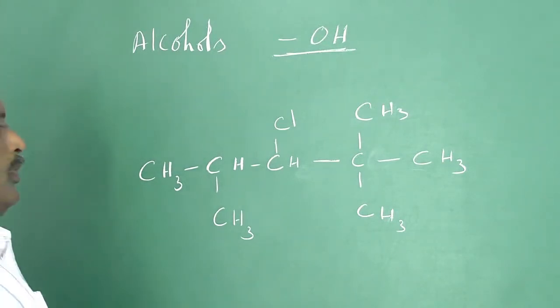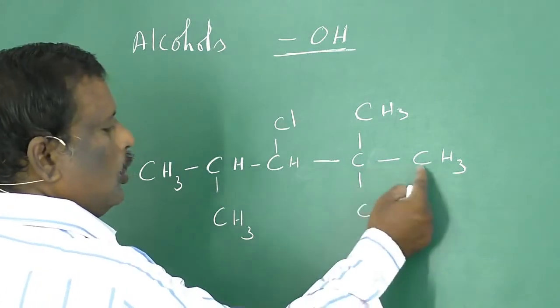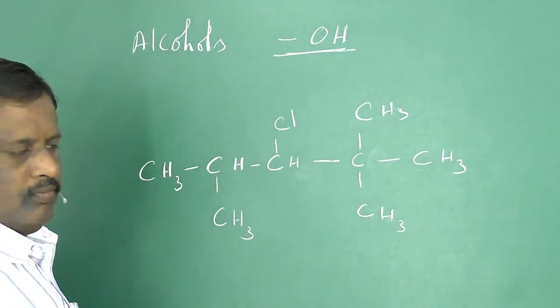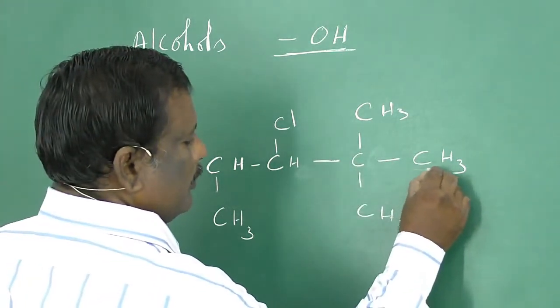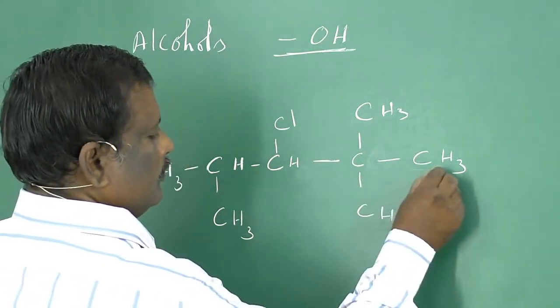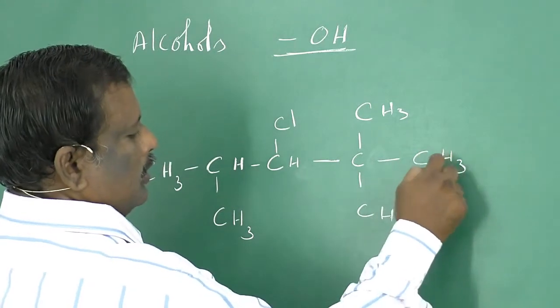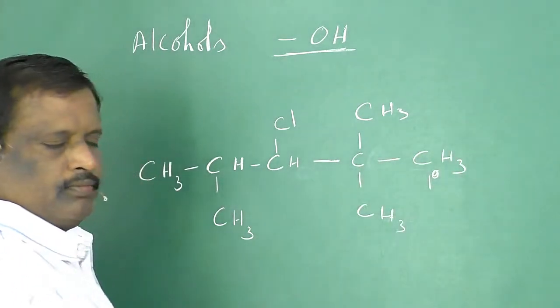Here, this carbon is attached with only one carbon atom, so it is a primary carbon. The other 3 bonds are with 3 hydrogens.